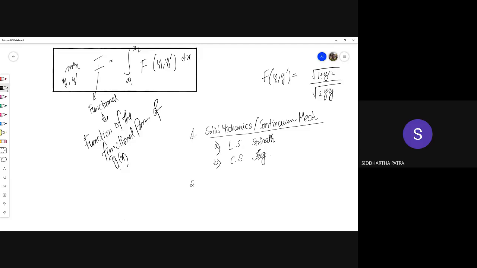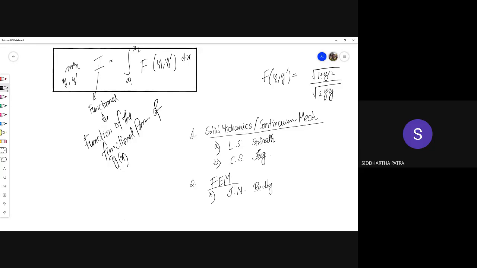Acha. Number 2, for finite element method, there are a lot of books, but I would suggest 2 books. One is by J.N. Reddy. Now, J.N. Reddy probably has 2 books on finite element method. One is the basic finite element method. The other one is probably nonlinear finite element method.